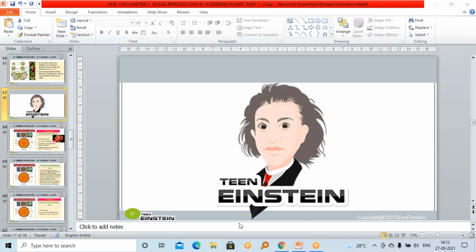Okay. So a flower has four major parts. Which are the major parts? Calyx, corolla, androecium, and gynoecium. These are the four main parts of a flower. Okay, calyx means sepals.